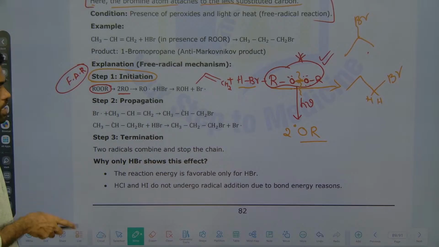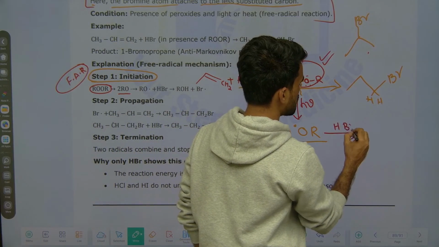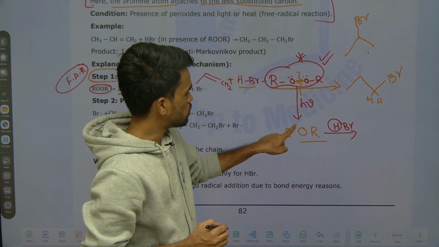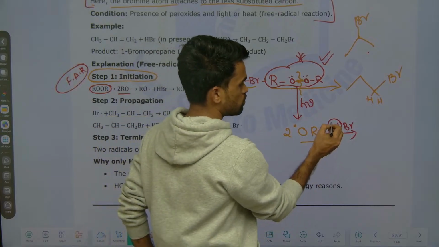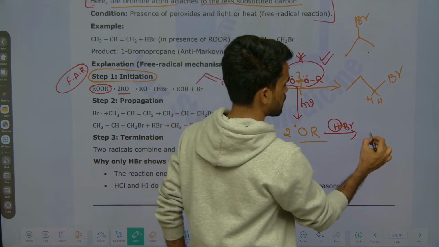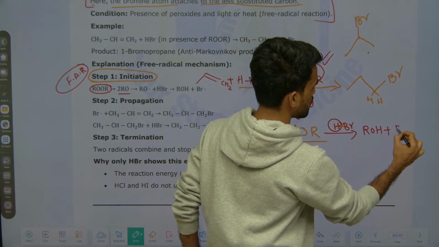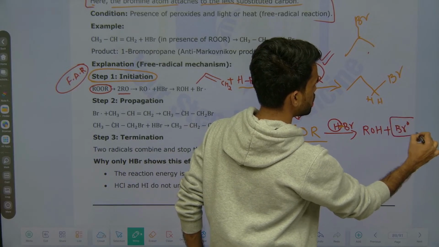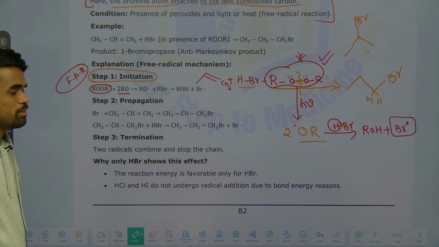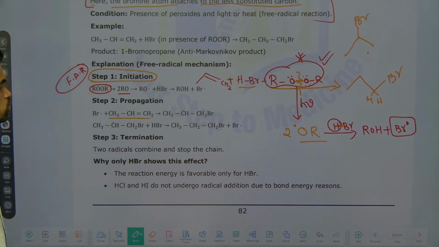Now these two radicals will take one proton. So this OR radical will take one hydrogen atom from HBr. See, the dot means one electron is present, and one more electron from the bond of HBr will be taken by this OR radical and forms an ROH type of product, and this Br becomes a Br radical, Br dot. So you got a Br radical. Now that Br radical will be attacking our alkene. Where will it be attacking? That will be added to our alkene.